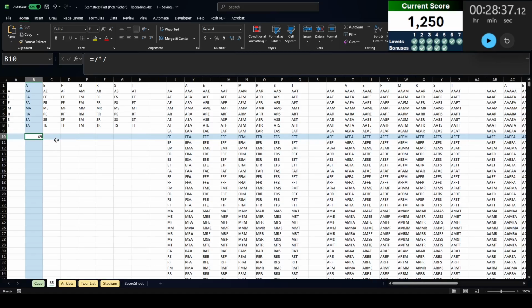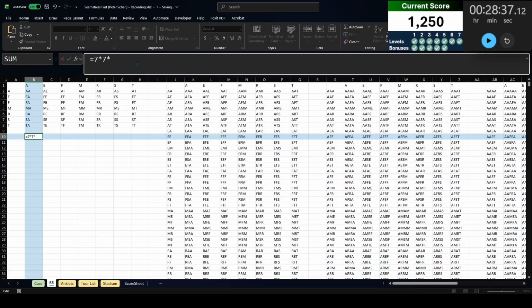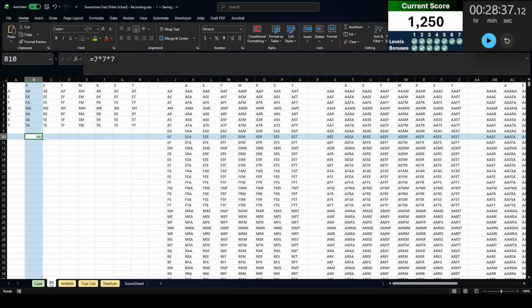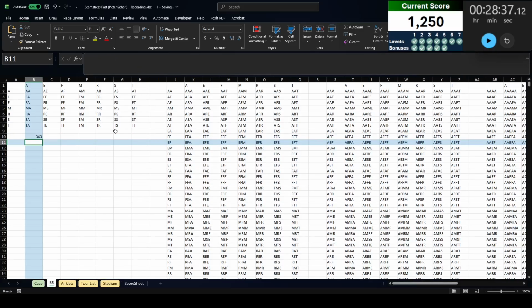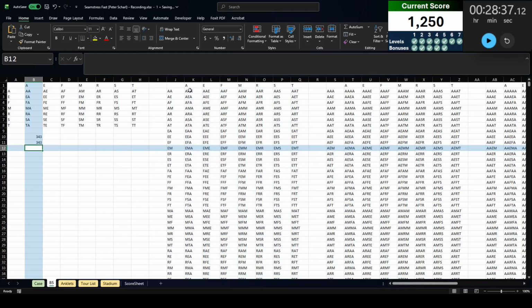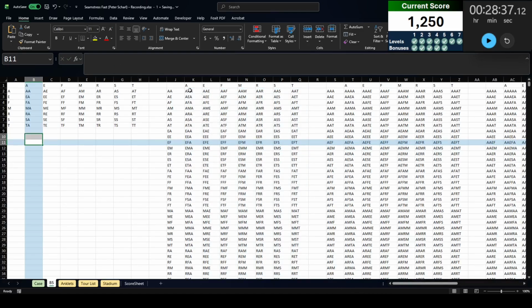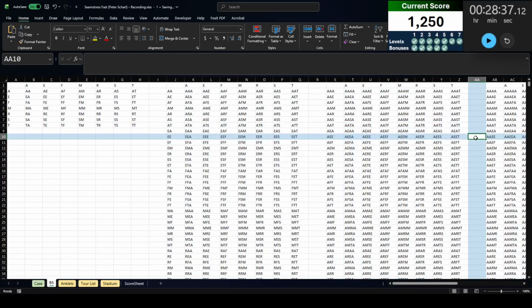Now, if you wanted to do 3 letters, that should be 7 times 7 times 7. Once again, that's with replacement. I get 343. But if I also count this entire range, I should also have 343, which is what I do. So this is telling you that this is a way to find all of the permutations of however many letters, however many number of times.